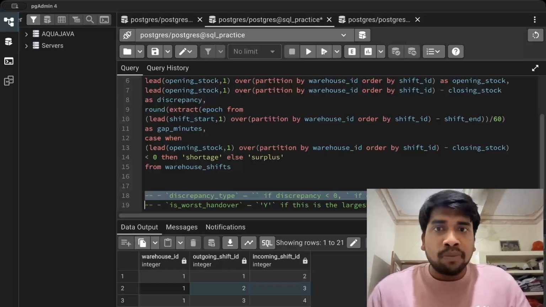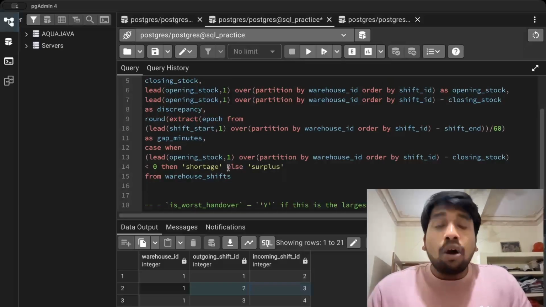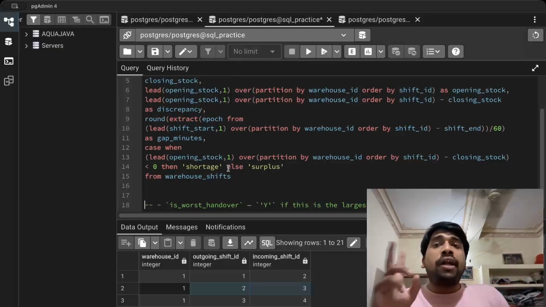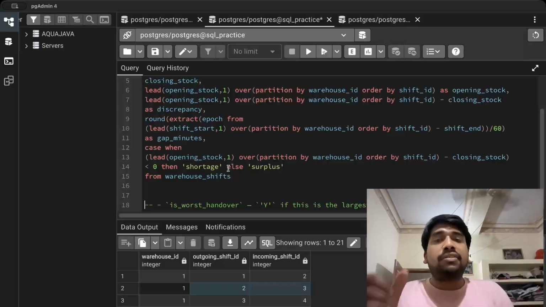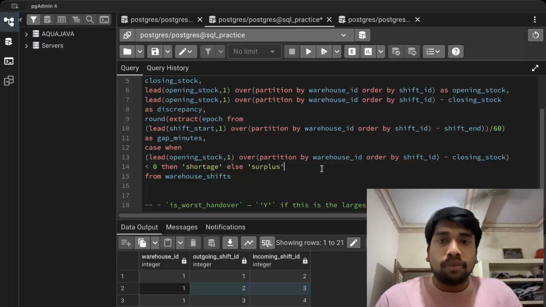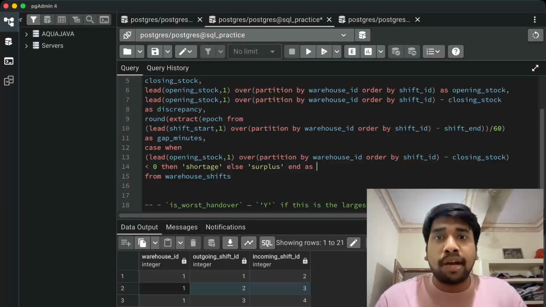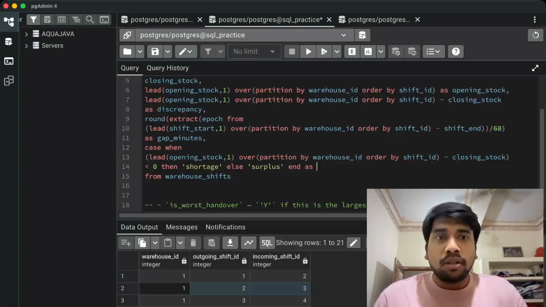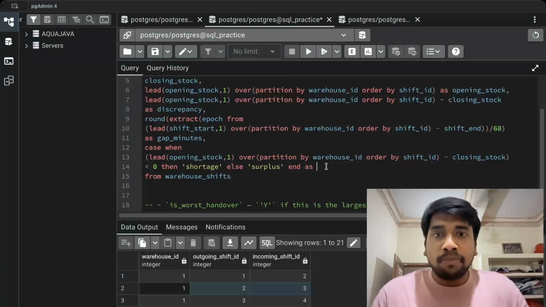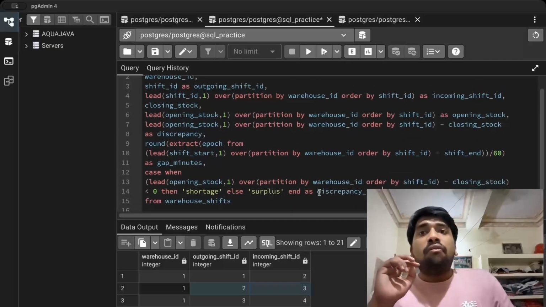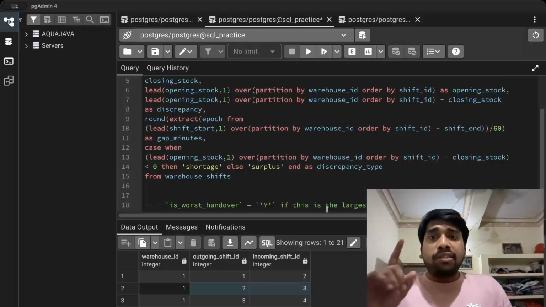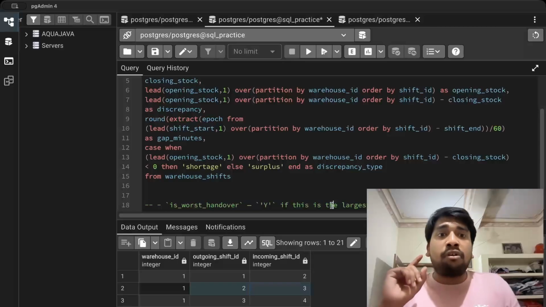Or you can rather write two different cases here for less than 0 and greater than 0. Now we will use as, oh, I removed it. It was discrepancy type, right? The column name, yes, it was discrepancy type. Now with this we have completed almost all the parts except we are left with this worst handover part.